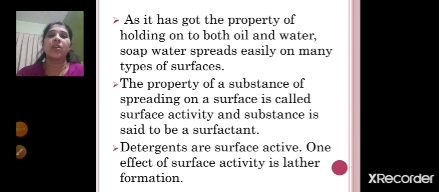Let's recap what we have learnt in today's session. First, we saw that there are two types of substances: natural substances and man-made substances. Substances which are available in nature are called natural substances. New substances which are produced by chemical processing of natural substances are called man-made substances, right? Then we saw some examples of man-made and natural substances.